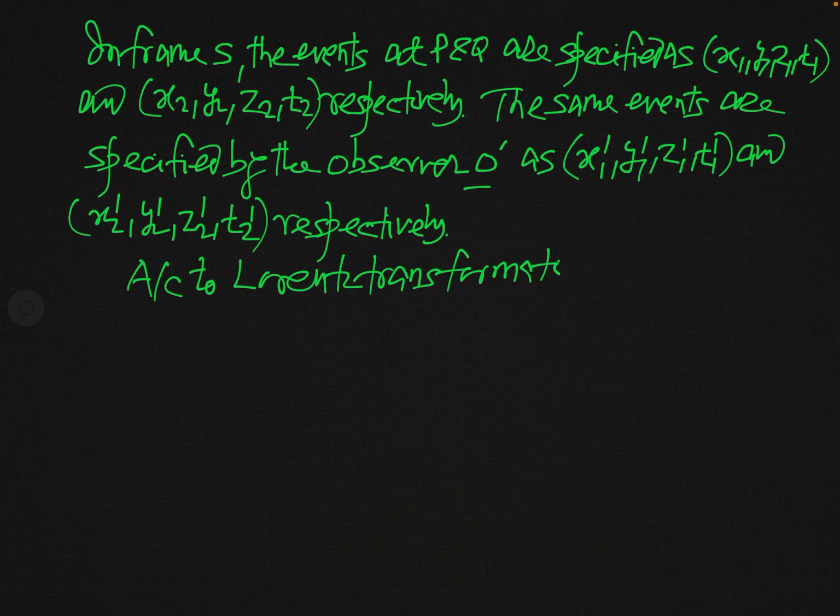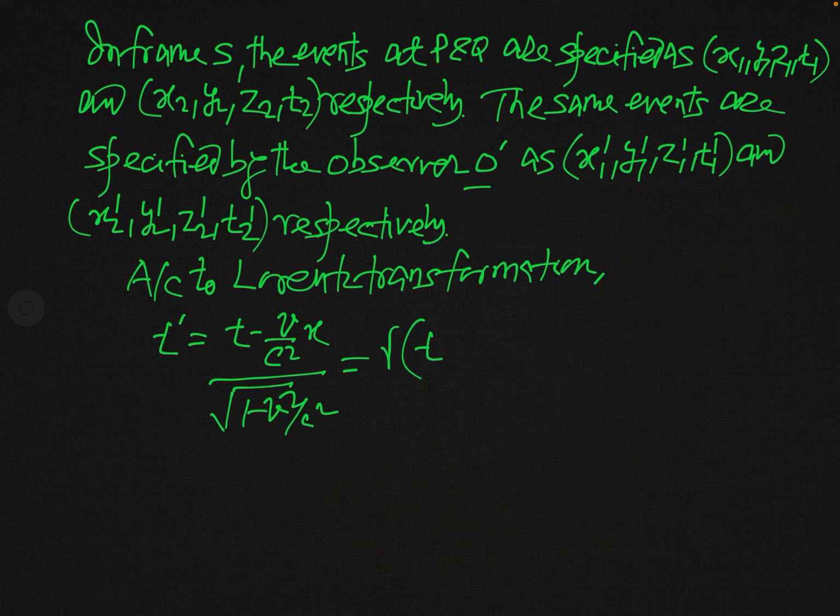You know what that Lorentz transformation is: t prime equals (t minus v over c squared times x) over the square root of 1 minus v squared over c squared. And we can write this as gamma times (t minus v over c squared times x).